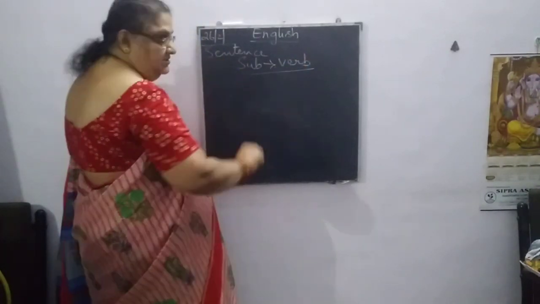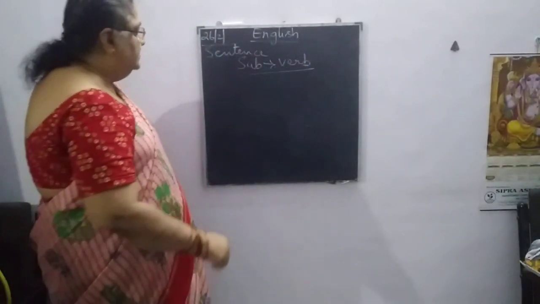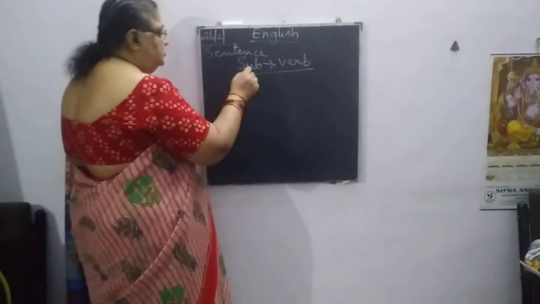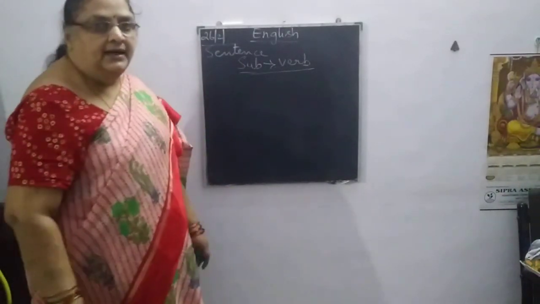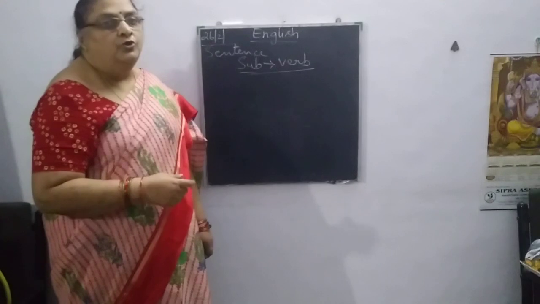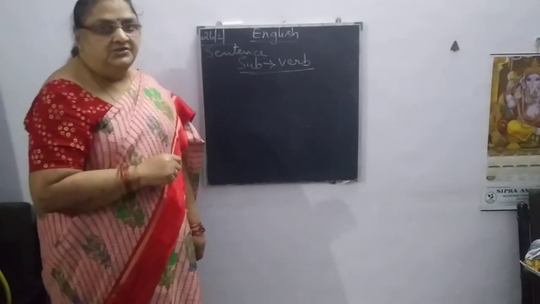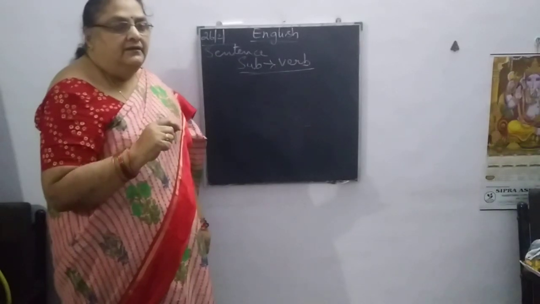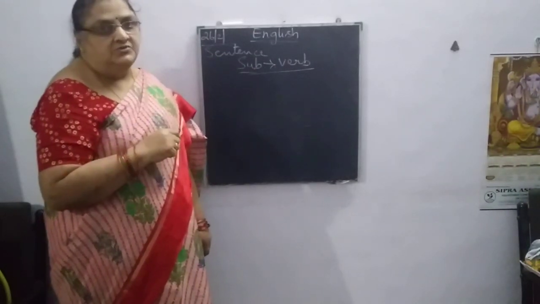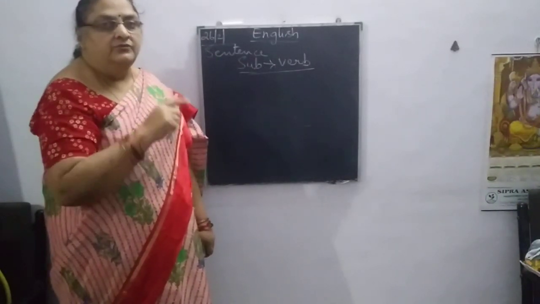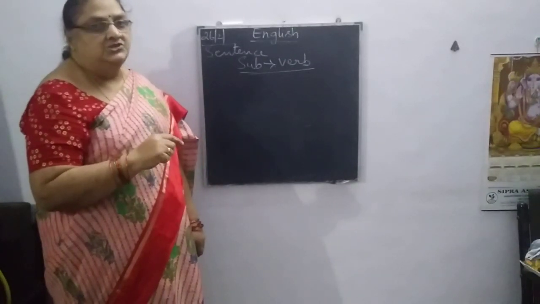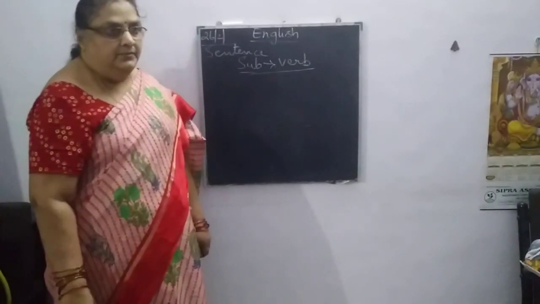When we write a sentence, the subject is about whom or what we are talking in a sentence. And what that particular subject is doing, that doing work, that action word, is called the verb.